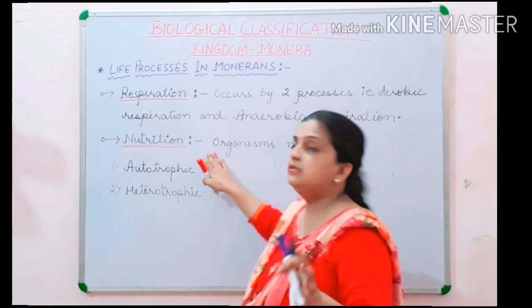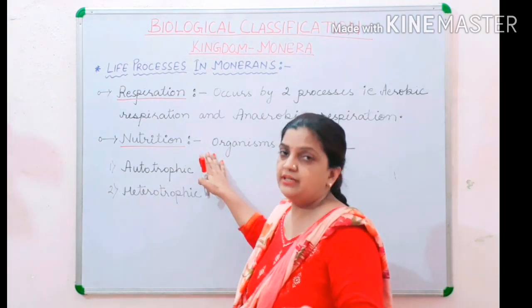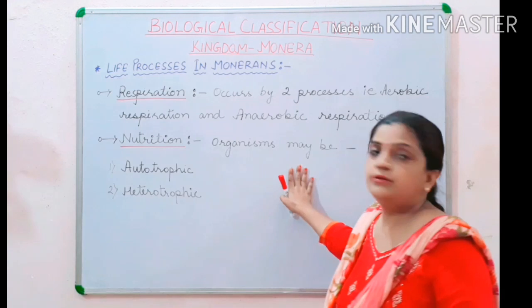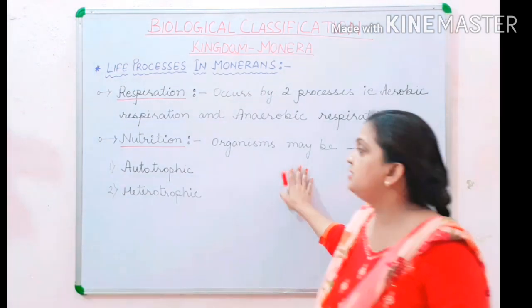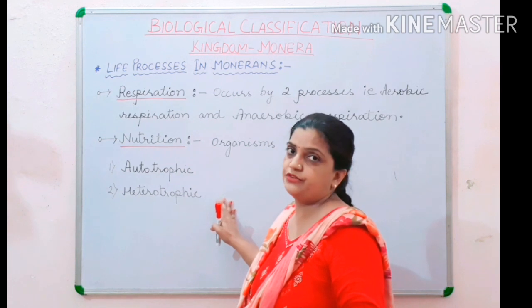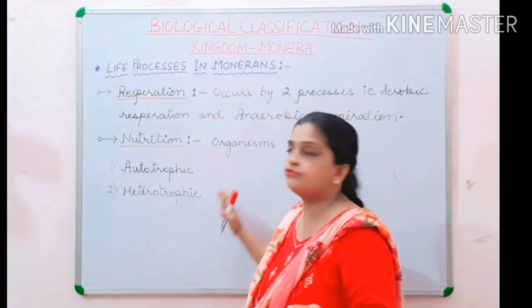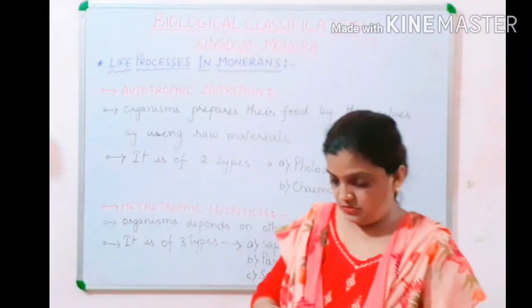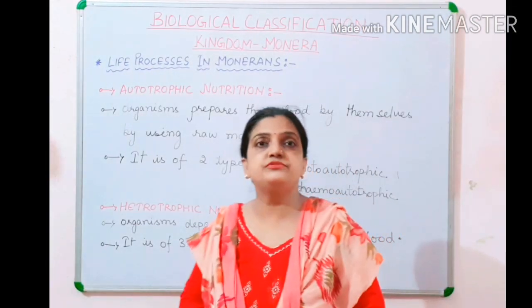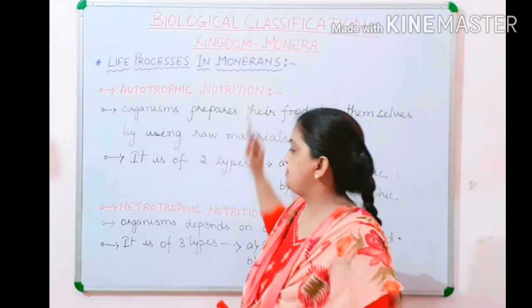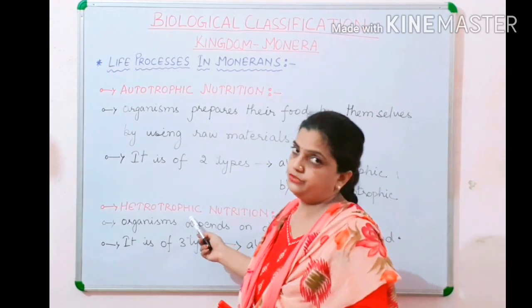Now children, the next point is nutrition. Like any other organisms, they also have two modes of nutrition, that is autotrophic nutrition and heterotrophic nutrition. And children, these two types of nutrition we are going to discuss in a little detail. So the two types of nutrition processes are autotrophic nutrition and heterotrophic nutrition.